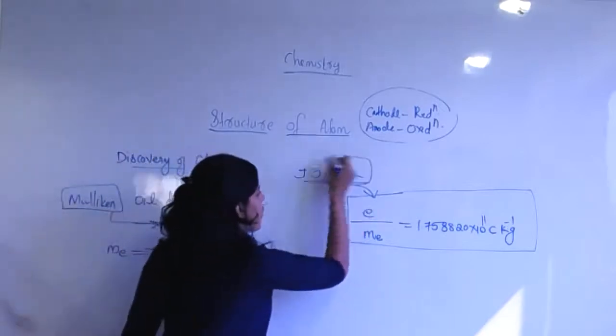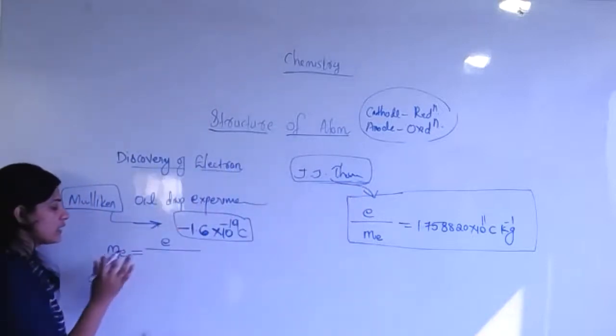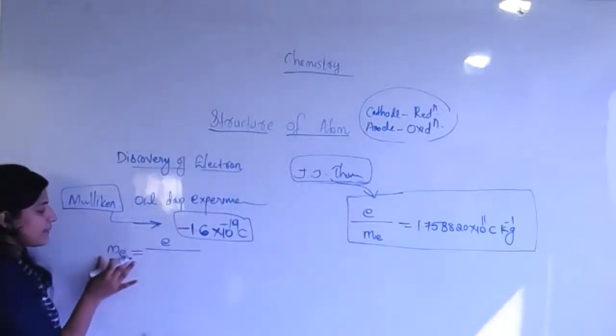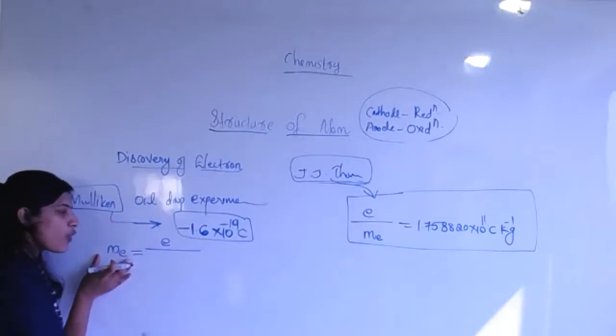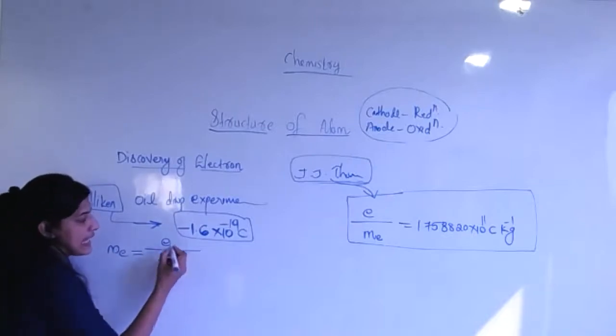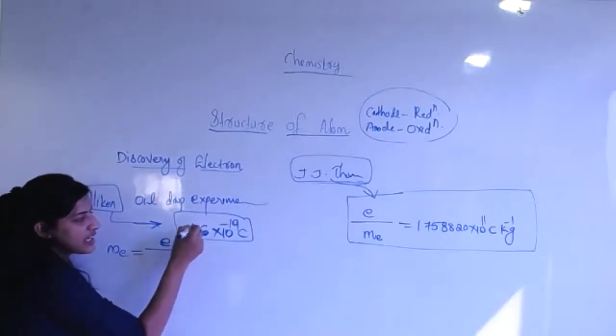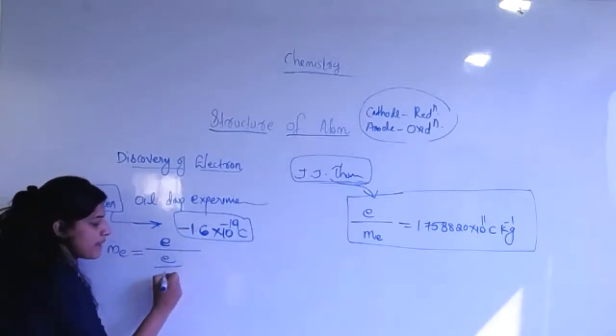So after the combination of both, Millikan finalized that the mass of the electron is given by e, the electron charge, divided by e by m_e.